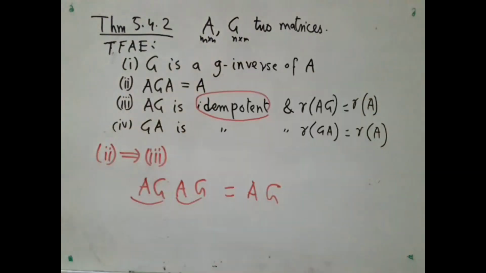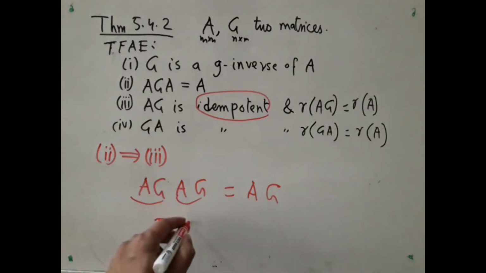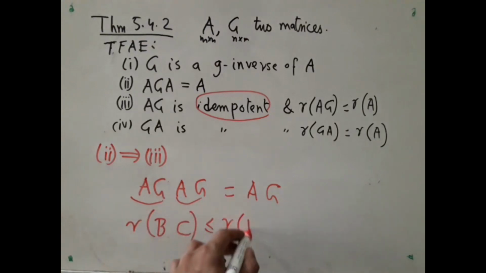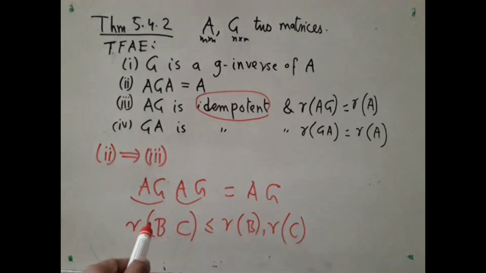Now, about this, rank of AG equal to rank of A. For this, we have to remember a very important result. If I take any two matrices B and C and form their product, that is, two matrices for which the product is defined, then rank of BC must be less than or equal to both rank of B as well as rank of C. When you multiply two matrices, rank can never go up, and that is obvious because rank means the dimension of the column space or the row space, and when you are multiplying matrices, you are taking linear combinations.